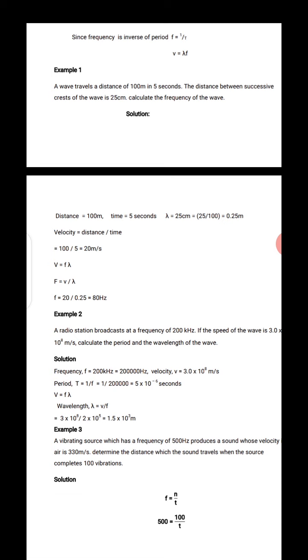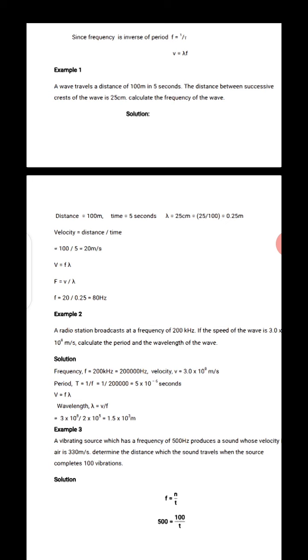Centimeter is not the SI unit for distance. Whether it is wavelength or distance, it must always be in the SI unit of distance, which is meters. So we have to convert 25 centimeters to meters by dividing by 100, and we have 0.25 meters.